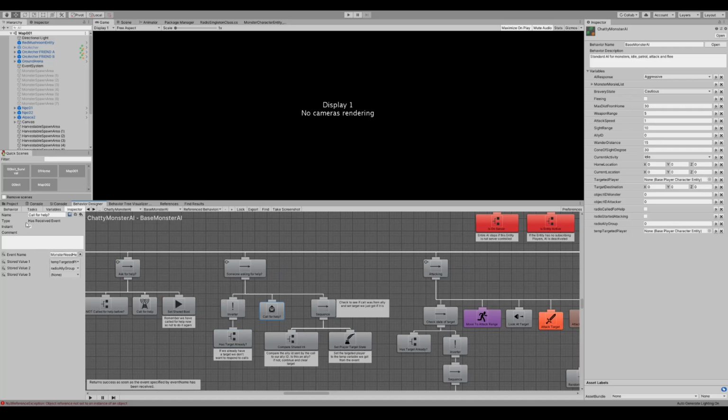Our call for help is actually a Behavior Designer task, has received event. Unfortunately, these events are all text-based, so check the documentation, you'll see the different types of events that are supported here. So the call for help of type need help will actually send to Behavior Designer the text "monster need help" as part of the event name. Its stored value we will store in a temporary targeted player value. That's the first value that we sent, the targeted player. The second one is the radio ally group, also stored in a temporary variable, which was the ally ID here.